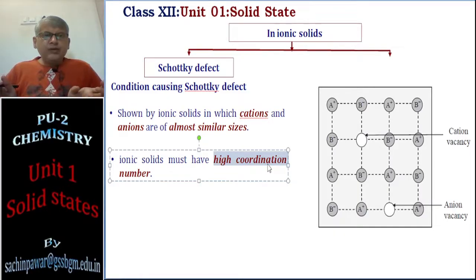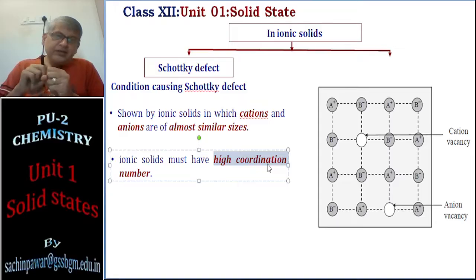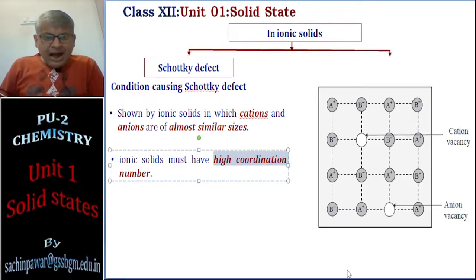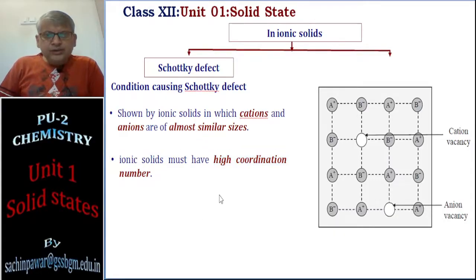If neighbors are more in number, then when the cation and anion leave their lattice points, since the coordination number is high, the particles are very crowded. The in-between space, which we call the interstitial space, will be very small, so that particle cannot fit into it. Therefore it has no choice: if it leaves its lattice site, it has to go out. So we require a high coordination number. These are the two conditions for Schottky defect to take place.